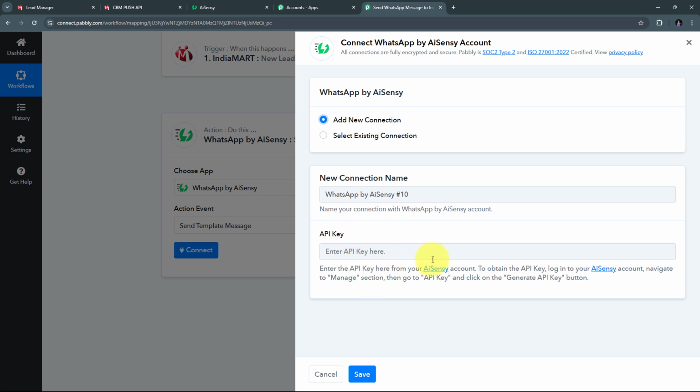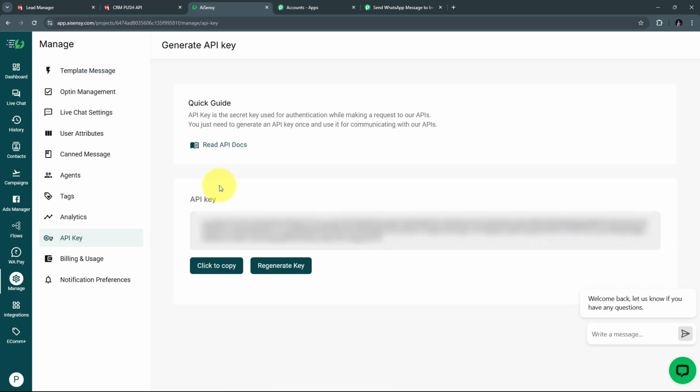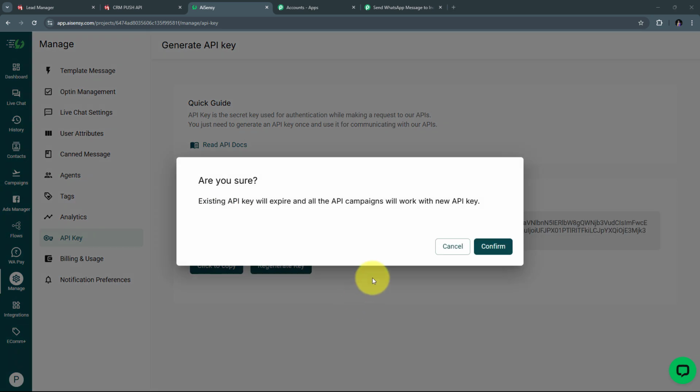For that, I need to log into my AI Sensei account. I need to navigate to the manage section where I will find the option of API key, and in the API key section, I can generate the API key and I can fill that here. So for getting this API key, I need to take you to my AI Sensei account, and here I am on the manage section where I have this option of API key. So I'm going to open this, and here this is my API key. So I'm going to first regenerate this key, and I'm going to click on confirm.